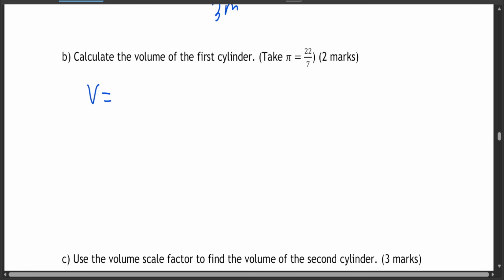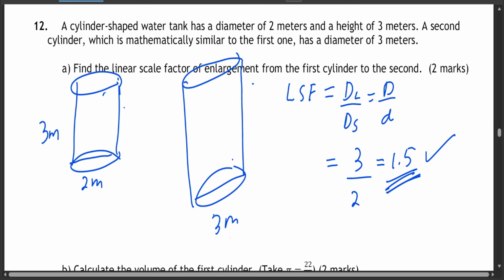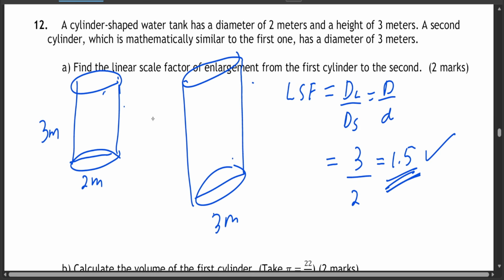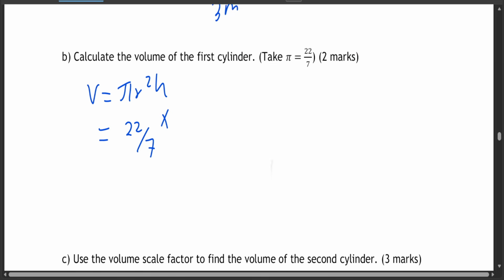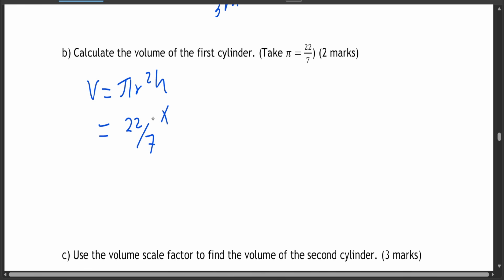Now calculate the volume of the first cylinder, and the volume of the first cylinder is going to be pi r squared h. So 22/7 times your r squared, because that's the first cylinder. Just take pi r squared h. So 22/7, the diameter we've been told is 2 meters, so the radius is half of the diameter, which is half times 2, which is 1.